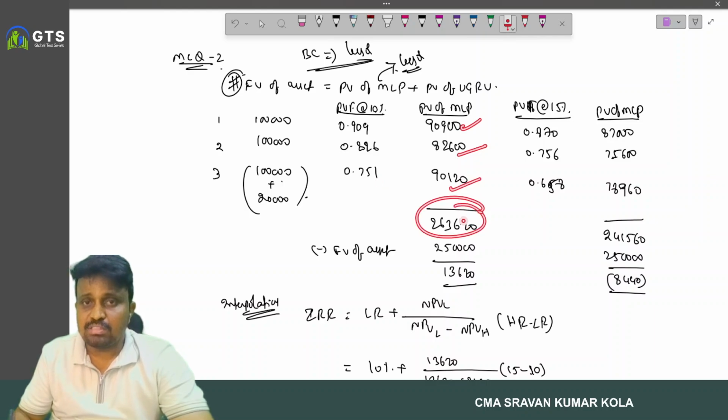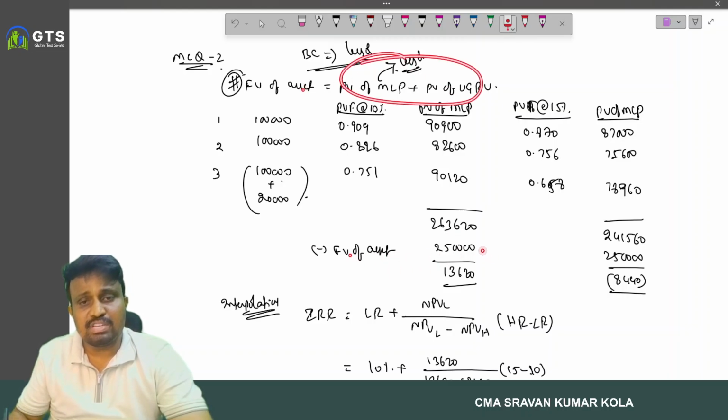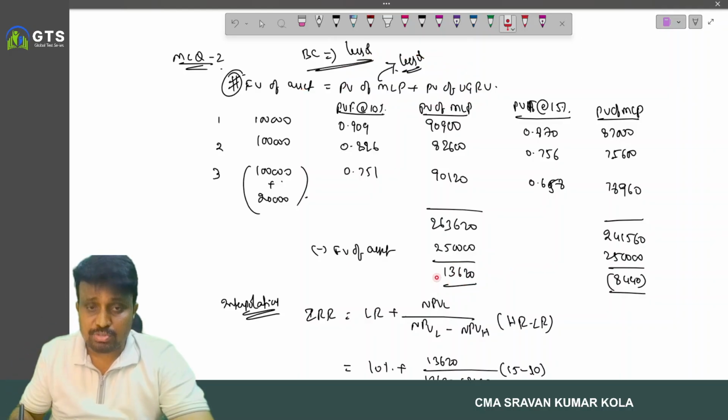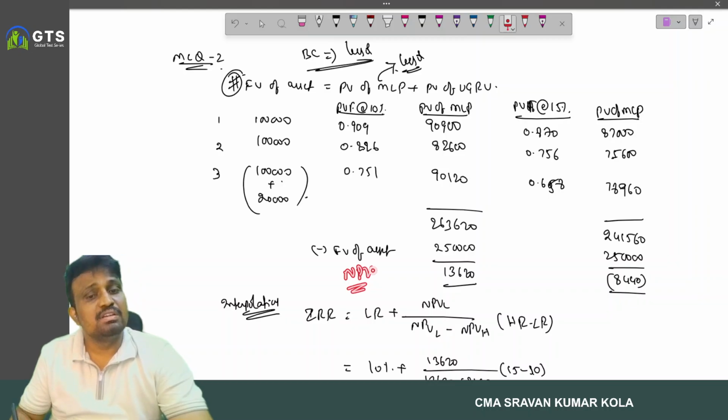We have this one. And unguaranteed residual value is not given, so that is nothing but 0. So the total is equal to what? Fair value of the asset is 2 lakh 50,000. What is the difference? Sorry, 13,620. In financial management, we call this one as what? NPV.